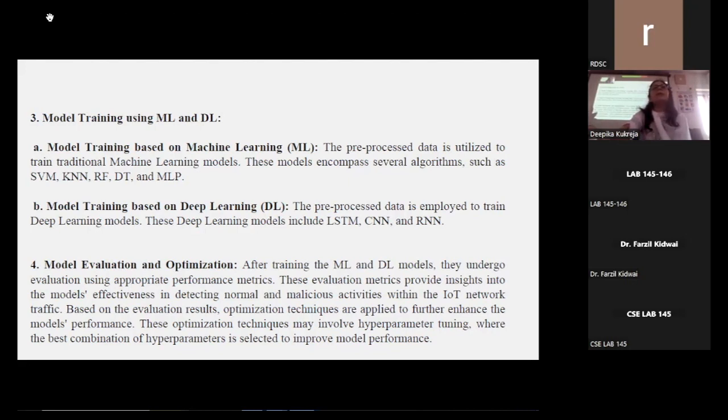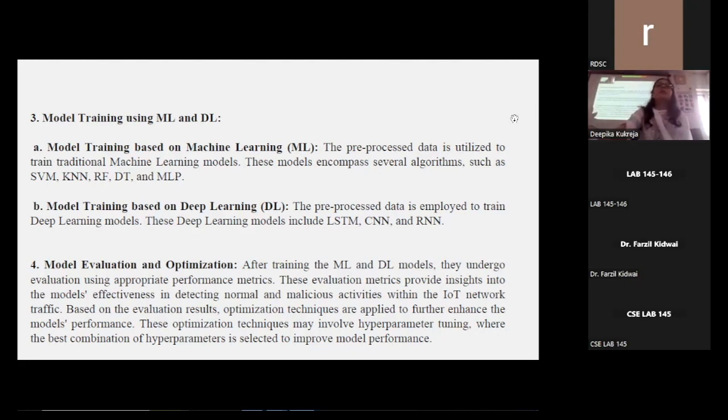After training the ML and DL models, they undergo evaluation using appropriate performance metrics. These metrics may be accuracy, precision, recall, and F1 score. These evaluation metrics provide insights into the model's effectiveness in detecting normal and malicious activities within the IoT network traffic.